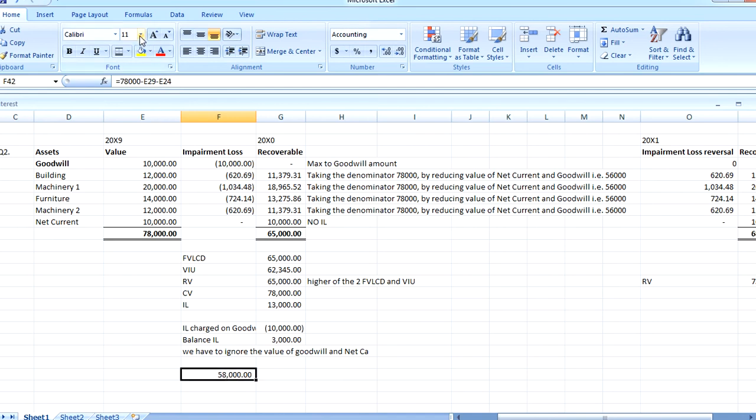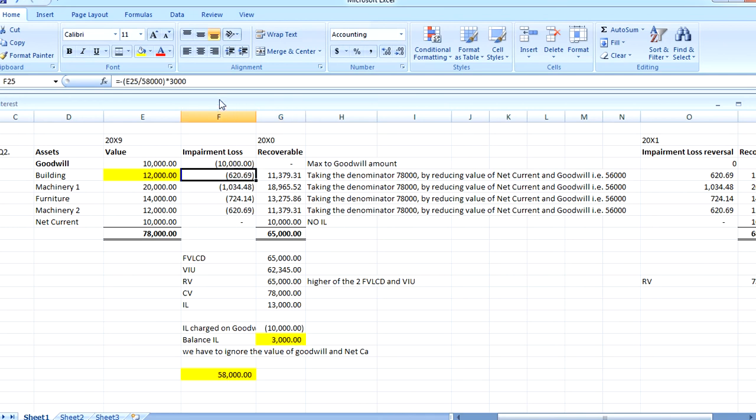This 58,000, 12,000, and your balance goodwill impairment loss, which was 3,000. These three figures. After adjusting the impairment loss figure with the goodwill, it is left with 3,000.